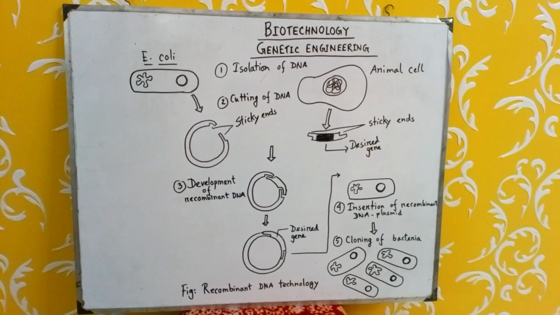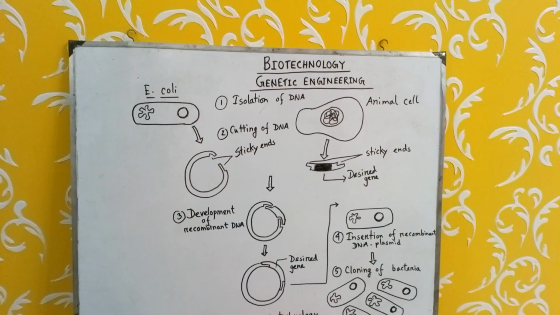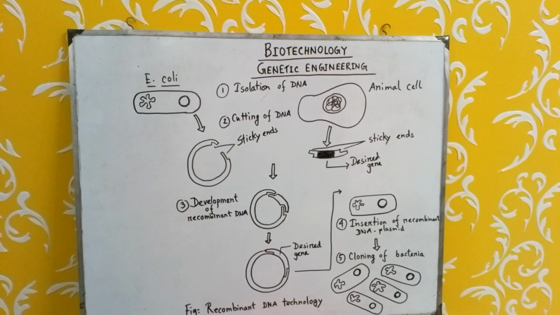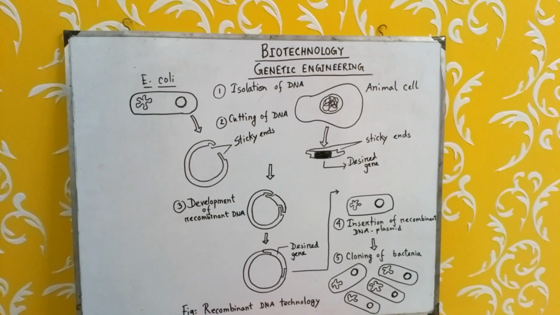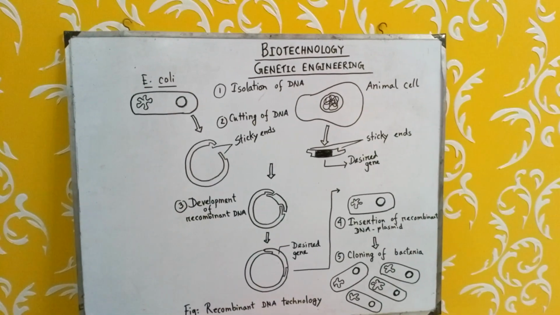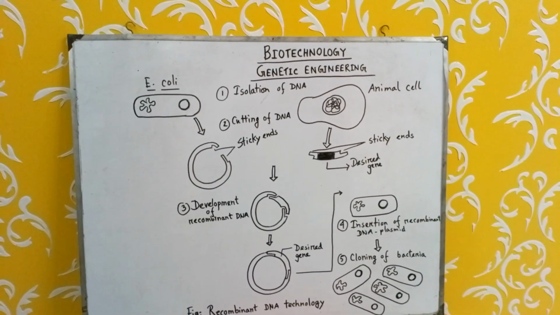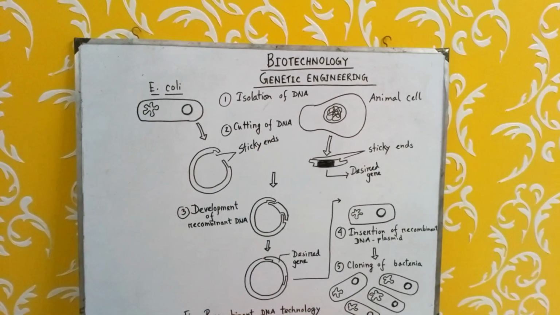So today's homework is, for a 3 marks question, you have to describe the steps of genetic engineering, and for a 4 marks question, what are the uses of genetic engineering. These two are the homeworks.